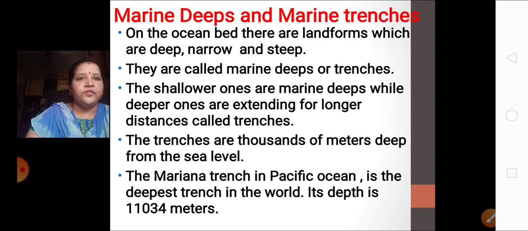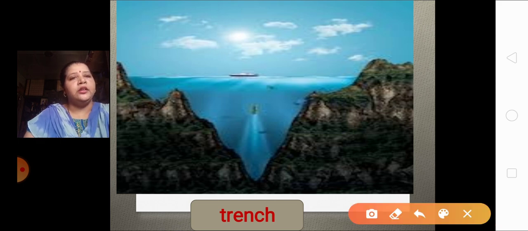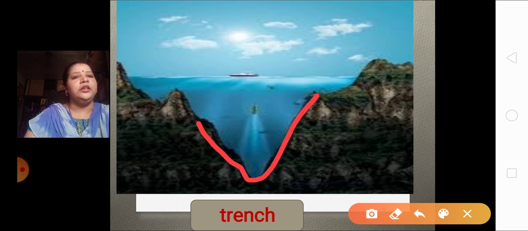So understood, children, what is the difference between marine deeps and marine trenches? Deeps are just the shallow part, while trenches are the deeper ones. Okay, you can see this picture of a trench. This is how a trench looks like. You can see over here it is deep. So this is called a trench.